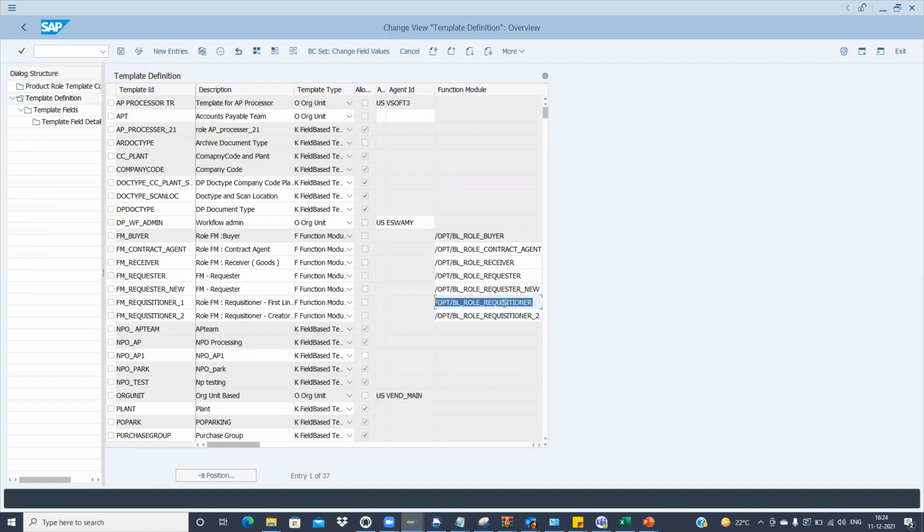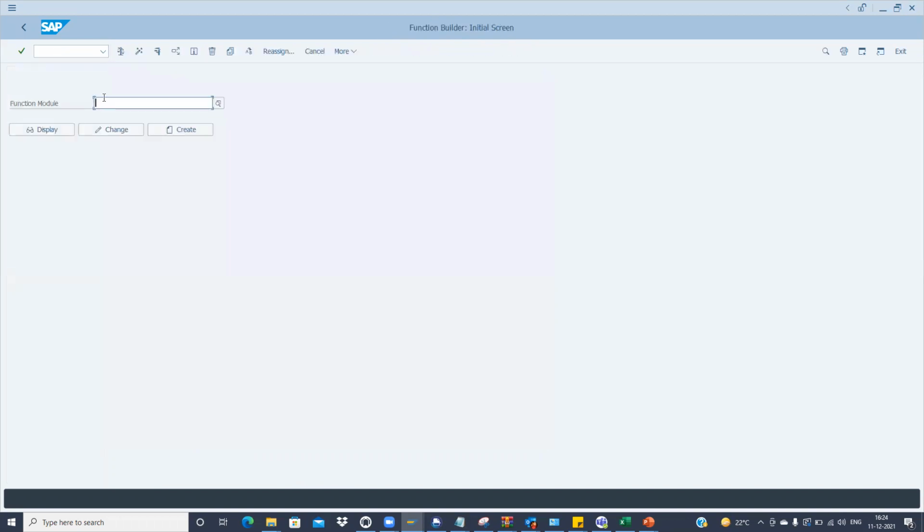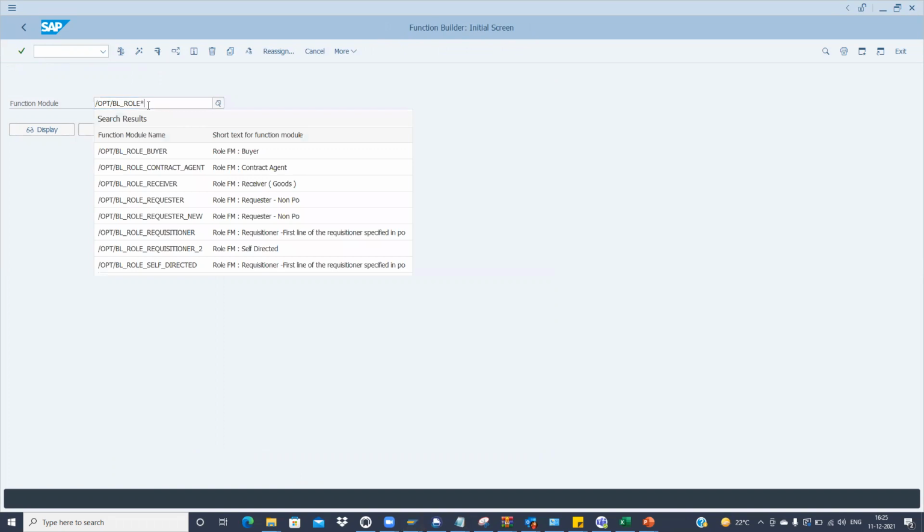Let's suppose we want to see what FMs SAP has given to us. We can go directly to SE37 and put /opt/bl_role and put the star. It brings these various FMs which SAP has given. For the role requester, it has given non-PO. It will directly give you the hint which FM to be used with the short text description which SAP has given.